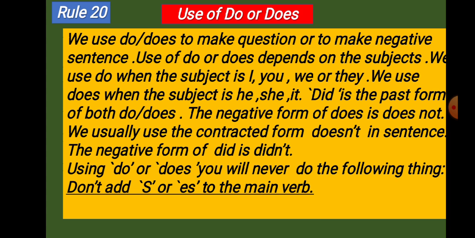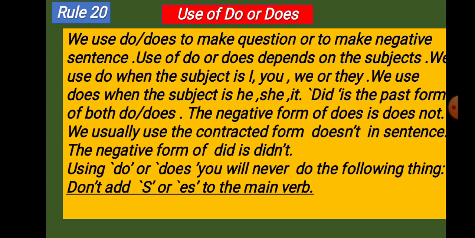My dear students, now I will discuss the use of do or does. This is very important for you because you make mistakes when you use do or does in sentences. We use do or does to make questions or negative sentences. Use of do or does depends on the subjects. We use do when the subject is I, you, we or they. We use does when the subject is he, she or it. Did is the past form of both do and does.